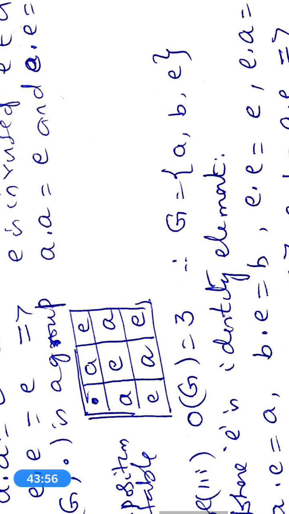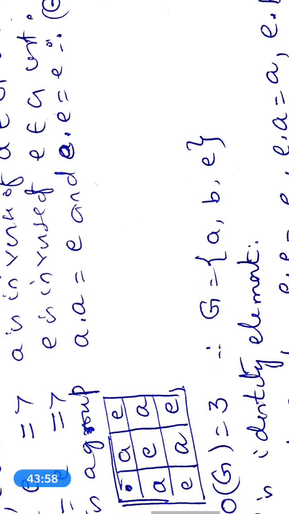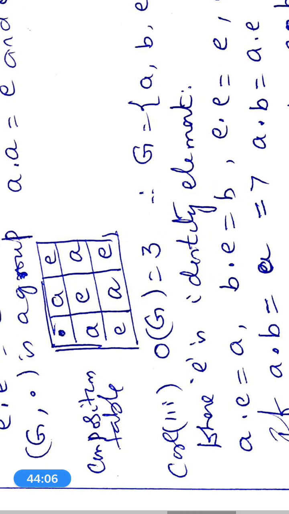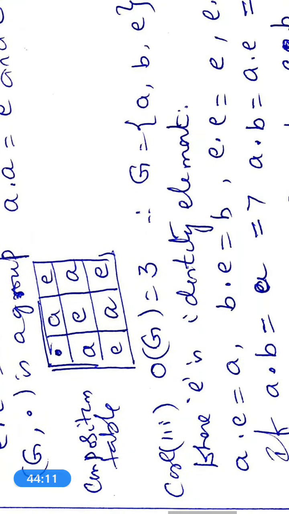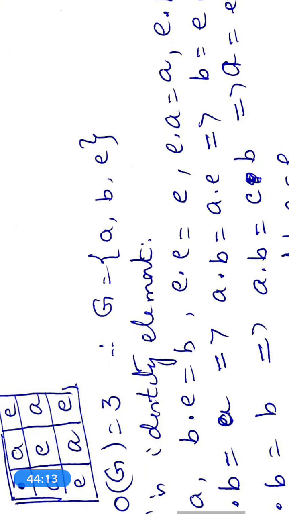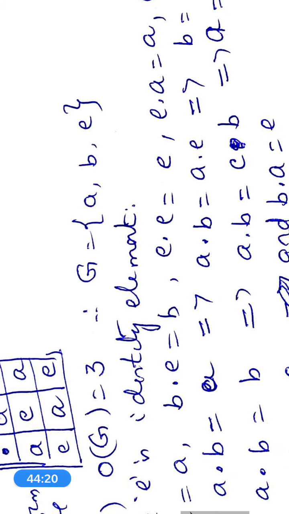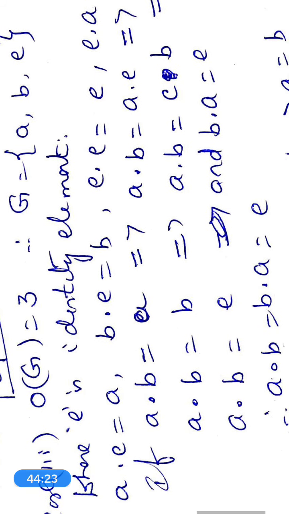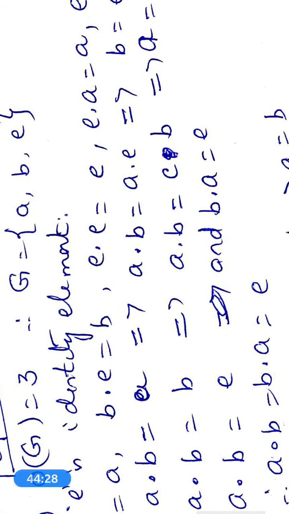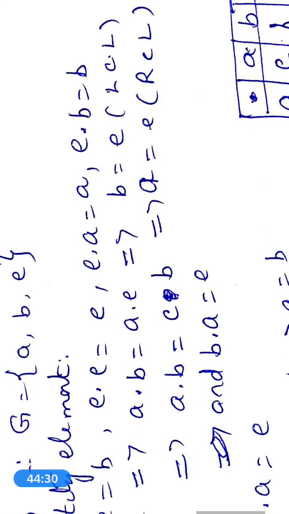Now a · a = a · a, e · e = e · e. Every element obeys the abelian property. Therefore G is an abelian group when the order of G is equal to 2. Now case 3, the order of G is equal to 3. Therefore G = {a, b, e}. So three elements, where e is the identity element.